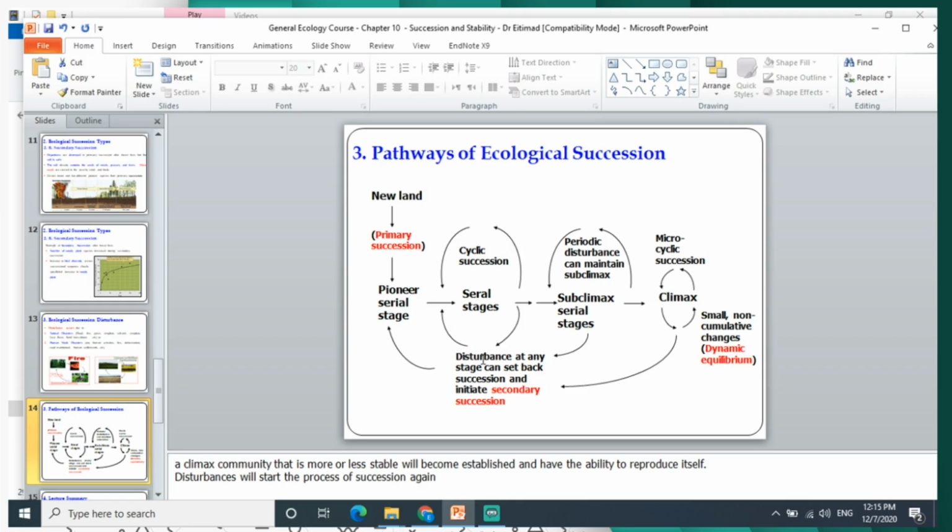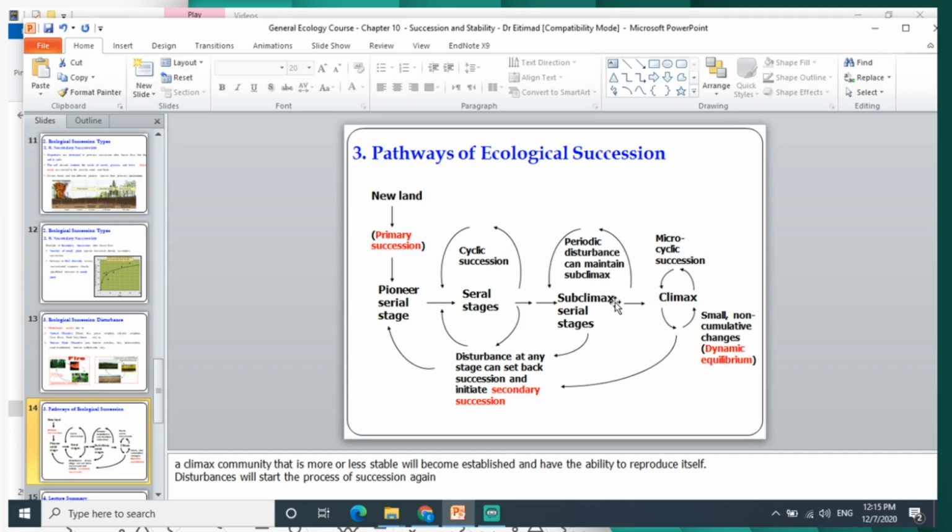Also, secondary succession will go through the serial stages, but if any disturbance happens in between, it will give you subclimax stages, and then it will return again to secondary succession in order to begin again.